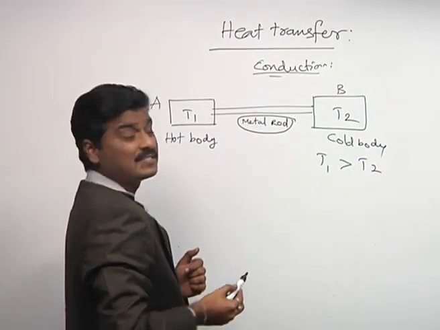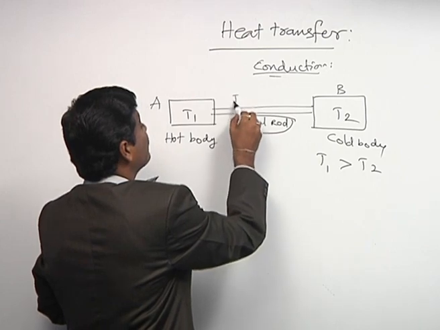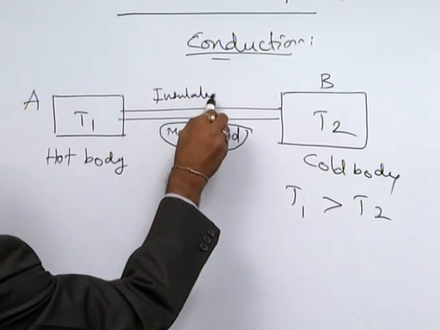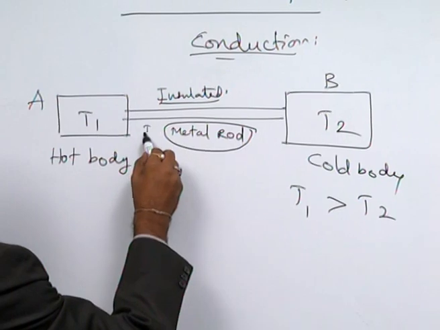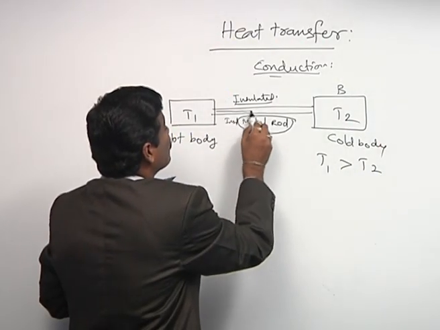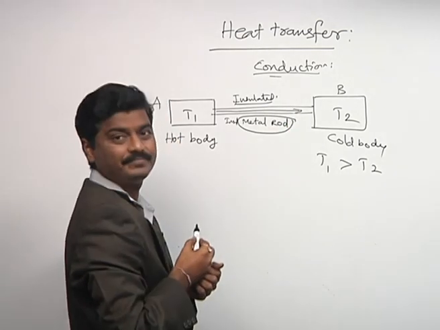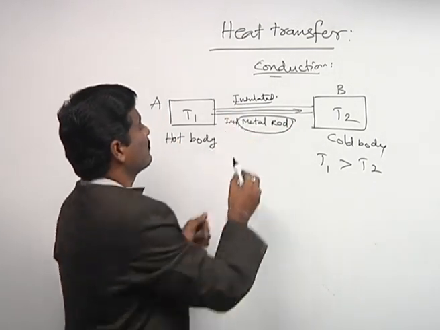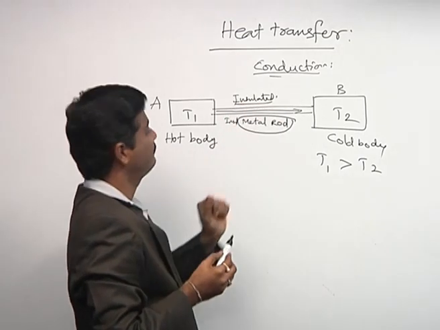Here our assumption is that this metal rod is completely insulated at the sides. So definitely the heat can be transferred throughout this area of cross section. There is no loss of heat through the sides because the sides are insulated.